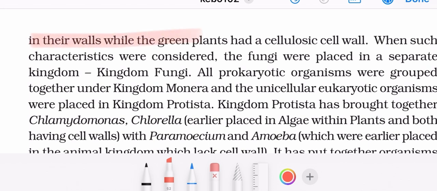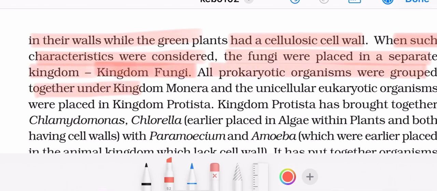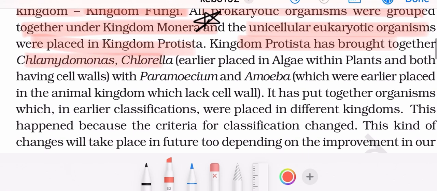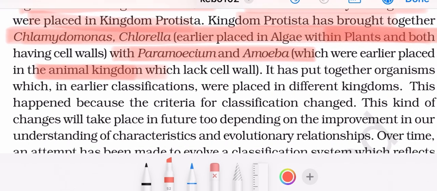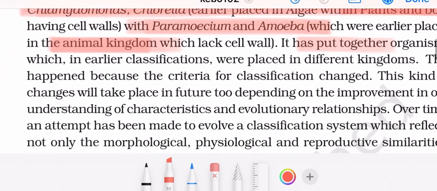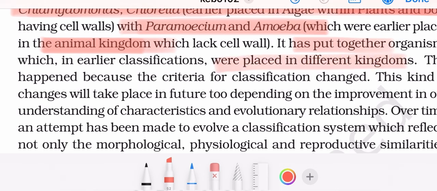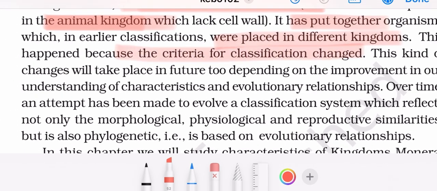While the green plants had a cellulosic cell wall, when such characteristics were considered, the fungi were placed in a separate kingdom, kingdom Fungi. All prokaryotes were grouped together under kingdom Monera, and unicellular eukaryotes were grouped in kingdom Protista. Kingdom Protista has brought together Chlamydomonas, Chlorella, Paramecium and amoeba, which were earlier placed in animal kingdom, and algae was earlier placed within plants. It has put together organisms which in earlier classifications were in different kingdoms. This happened because the criteria for classification changed.